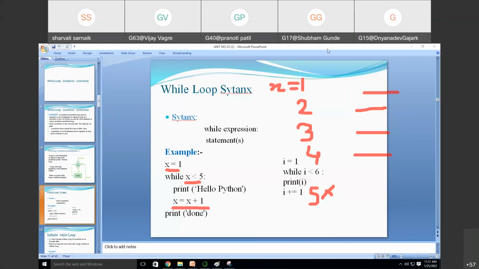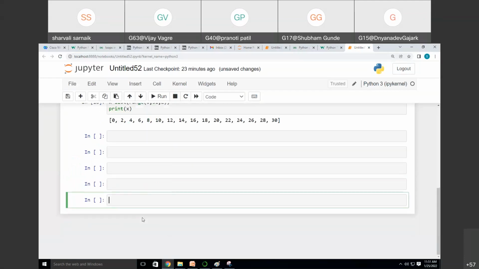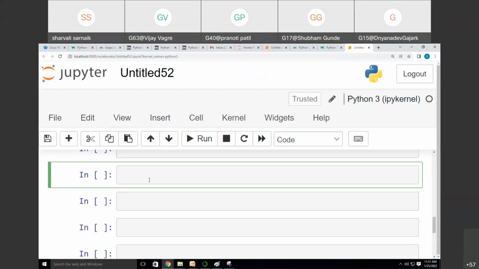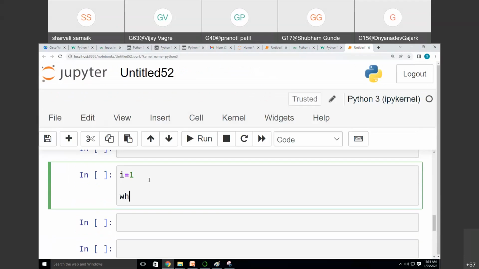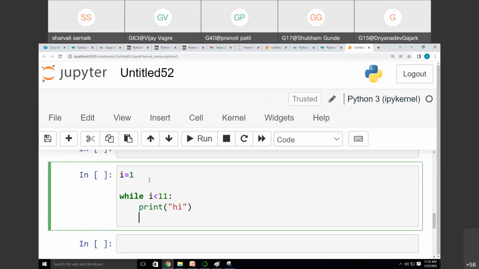Let's see this with an example. I'm taking i is equal to 1, and while i is less than 11, print hi, and increment i by 1, so I write i is equal to i plus 1.